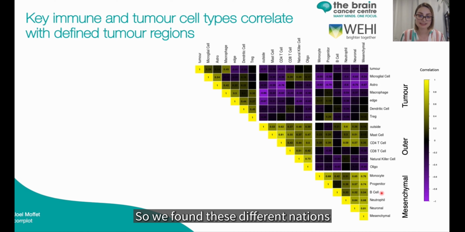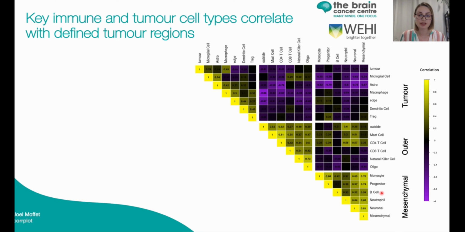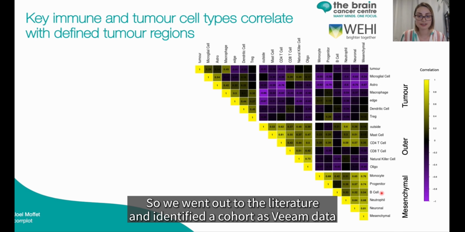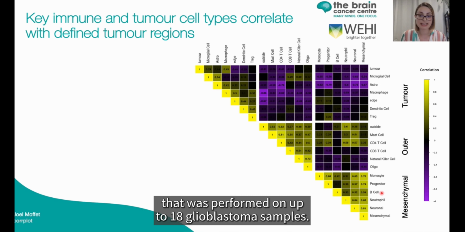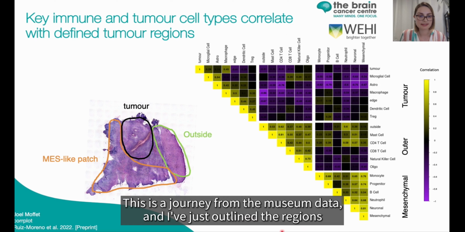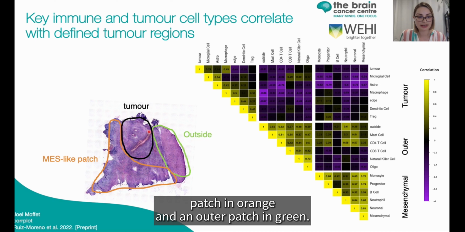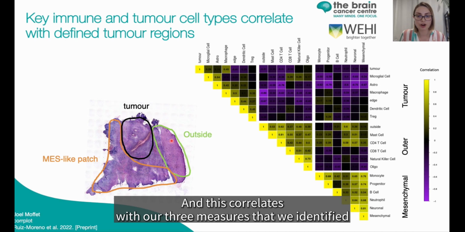So we found these different niches in our genomics data, but this was just 3 patients. So we went to the literature and identified a cohort of Visium data that was performed on up to 18 glioblastoma samples. Here I'm showing you one representative example. This is an H&E from the Visium data, and I've outlined the regions of tumor in black, a mesenchymal patch in orange, and an outer patch in green. This correlates with the 3 niches that we identified in our correlation plot.